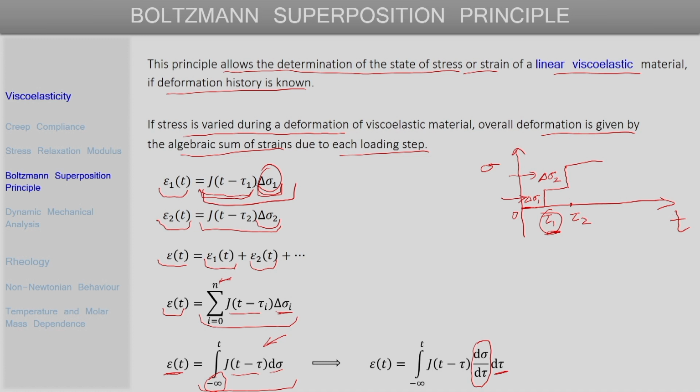In a similar way, the Boltzmann superposition principle can also be applied to obtain the stress developed in a material if the strain is being changed either in a stepwise fashion or continuously. So, next let us see how those expressions look.